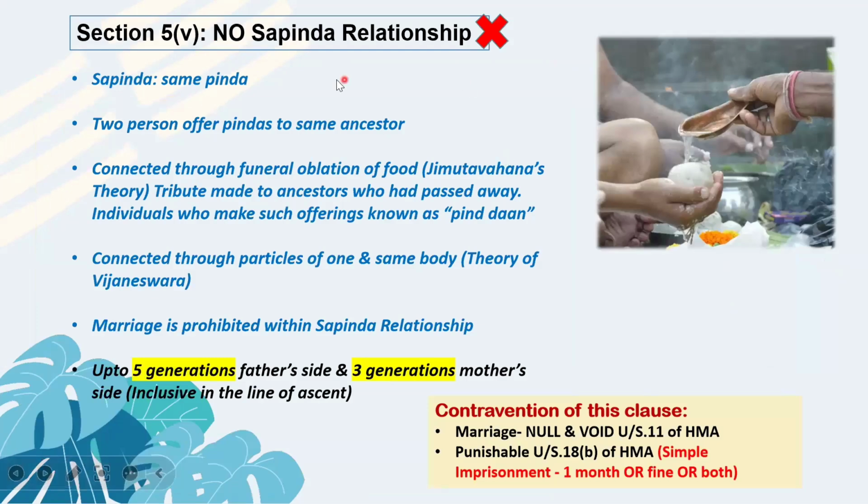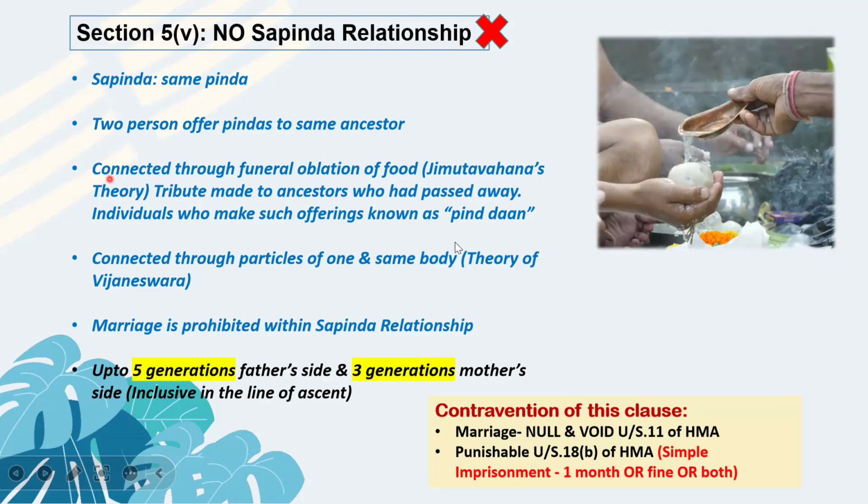Coming to the last clause of section 5, no Sapinda relationship. Now, what is Sapinda relationship? Sapinda means of the same Pinda. Okay, you must have heard about Pindadan that we do to our ancestors. Okay, as a mark of respect, we make some tribute to them and all. Yes, when two persons offer pindas to the same ancestors, okay, they are said to be within the Sapinda relationship.